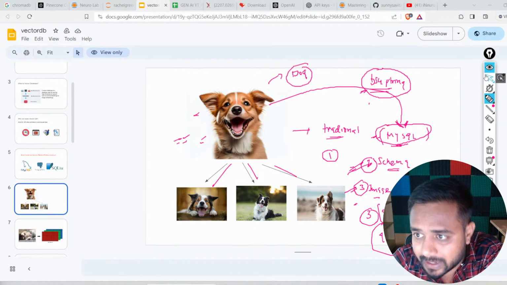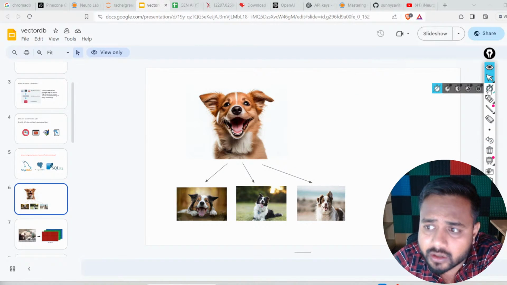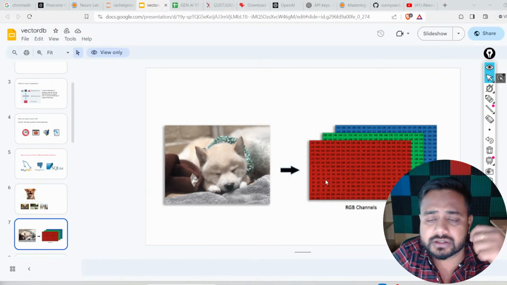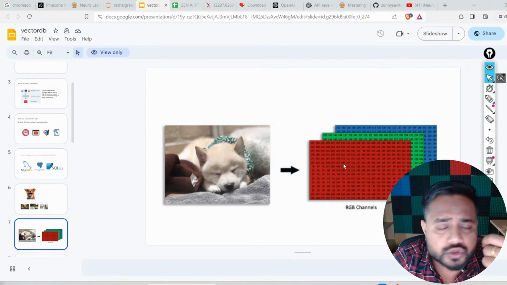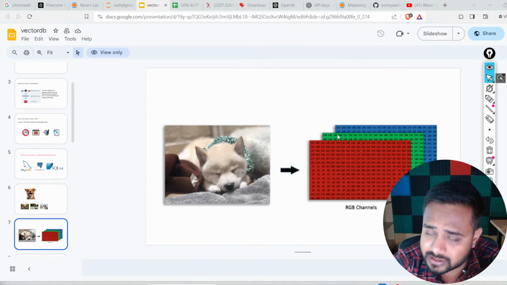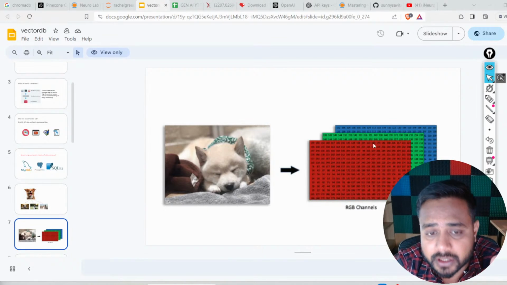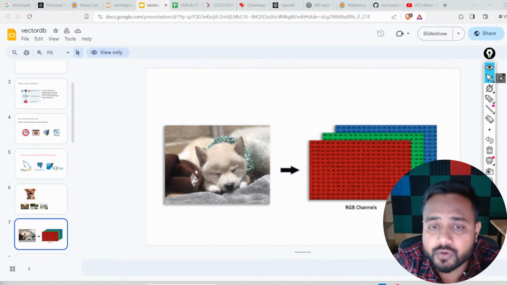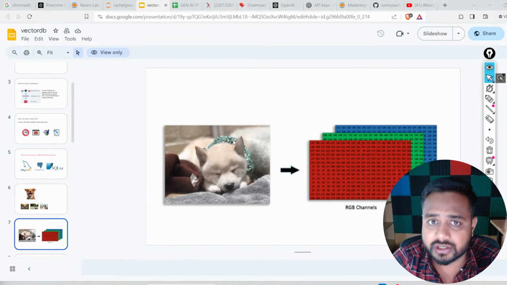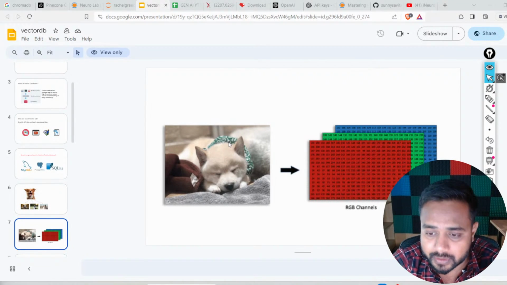Now let's come to the next point, and things will be more clear to all of you. If we are talking about an image, an image looks like this. We have three channels: the first is R, the second is G, and the third is B, which is blue. So this is RGB; a colorful image has three channels: the first is called R, the second is called G, that is green, and the third is called blue.